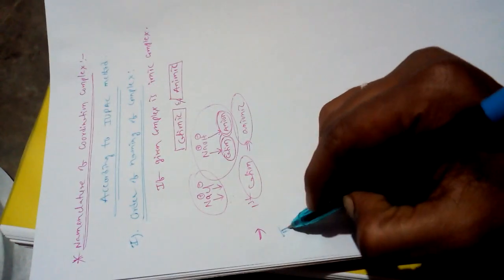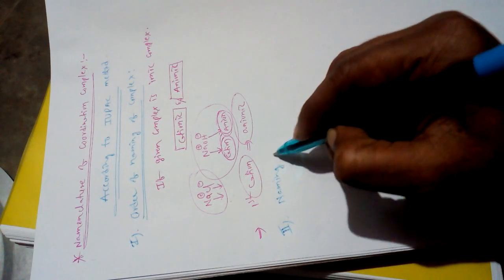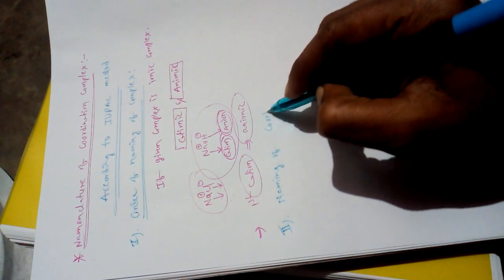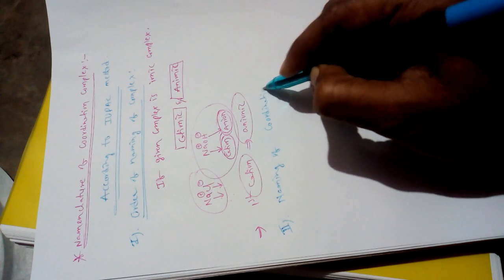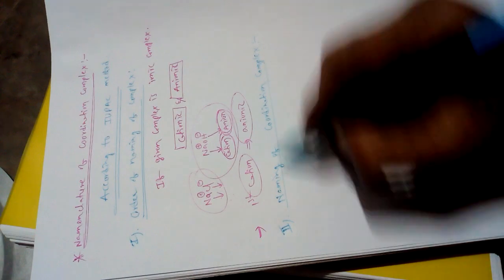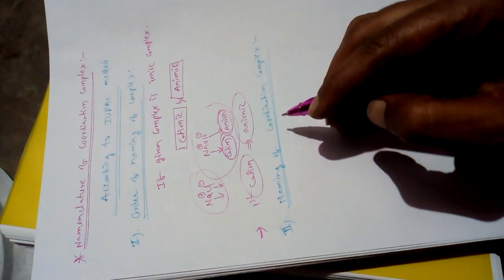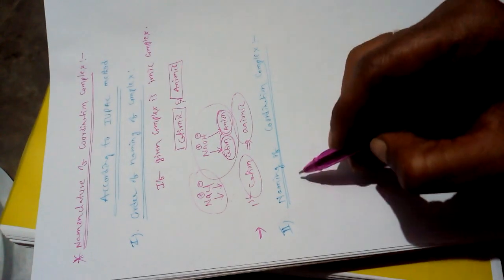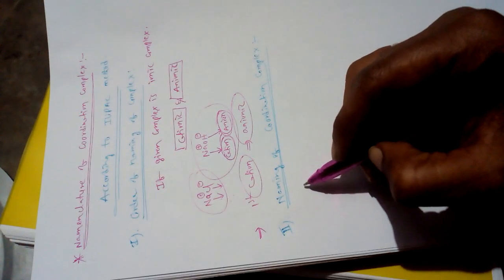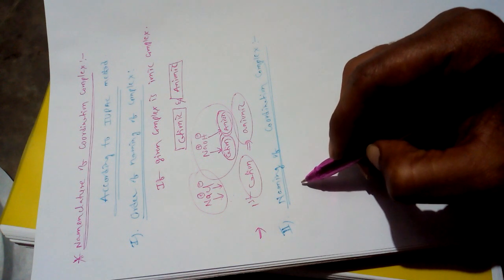And the second rule is the naming of the coordination complex. We know that every coordination complex consists of a metal as well as ligands.